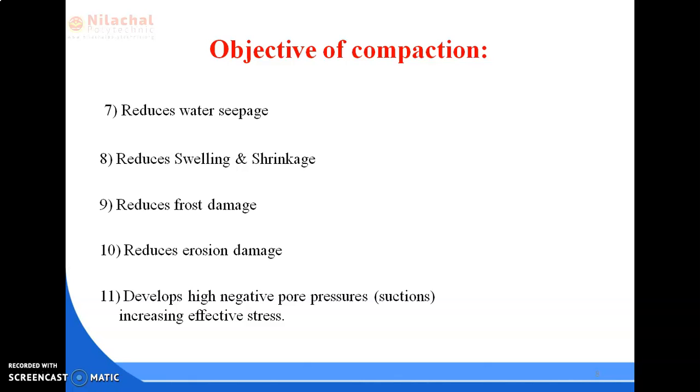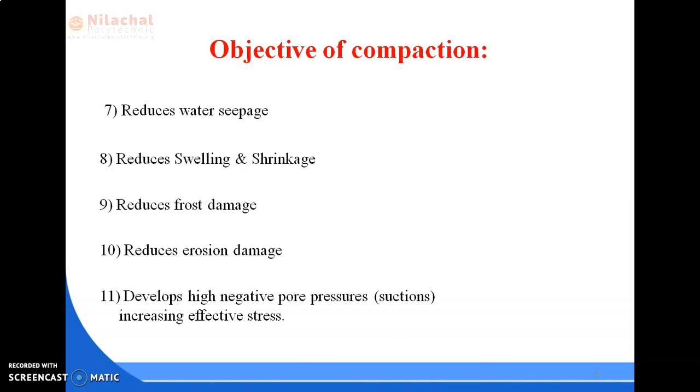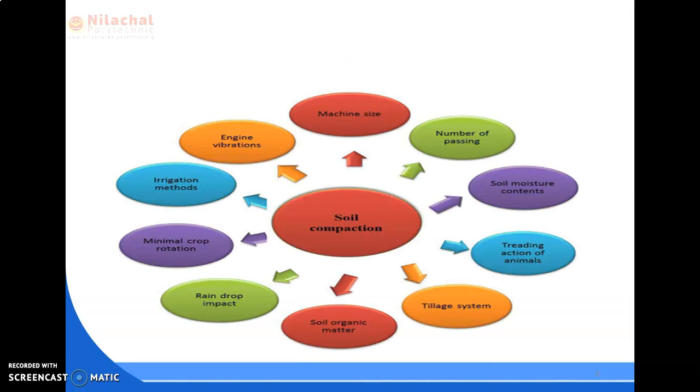It reduces swelling and shrinkage of the soil mass. Also it reduces frost damage and erosion damage, and it develops high negative pore pressure, increasing effective stress. So these are the main objectives of compaction. And this figure shows the soil compaction.